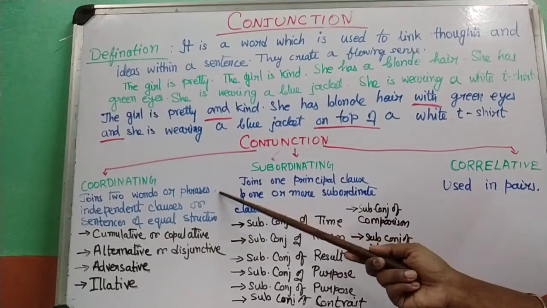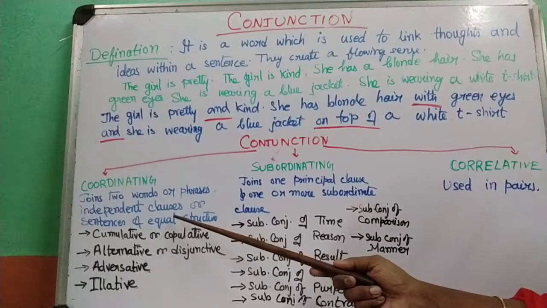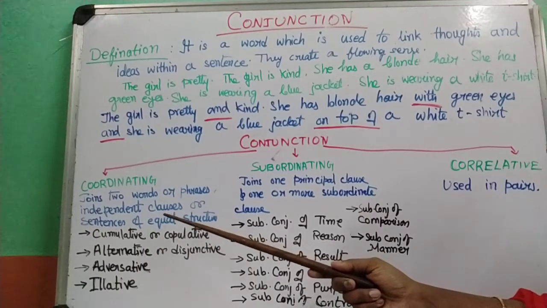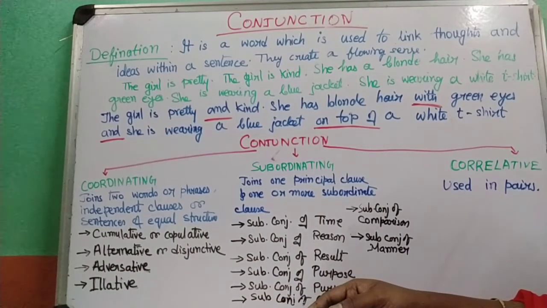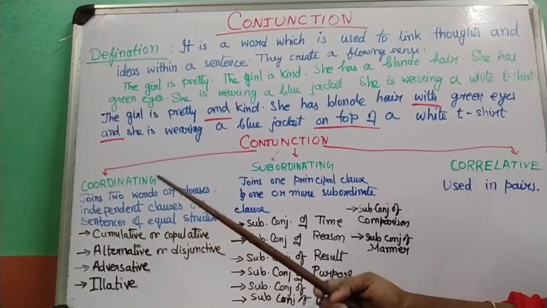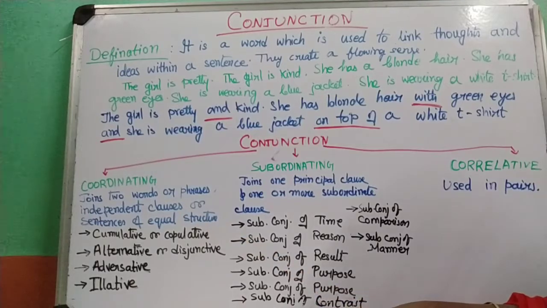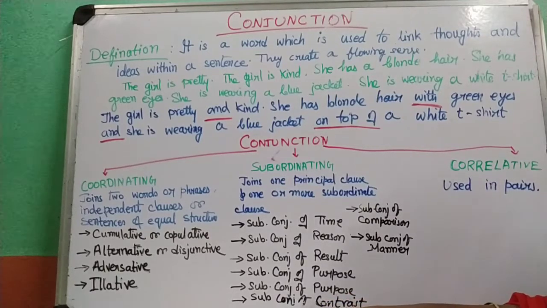Now, before I continue, you need to understand what independent clauses are. Now, if I say, I ate rice, full stop, I ate dal. I ate rice, I ate dal. Now, these two sentences are independent, right? When I join these sentences, I ate rice and dal, it seems that both the sentences are of equal rank.